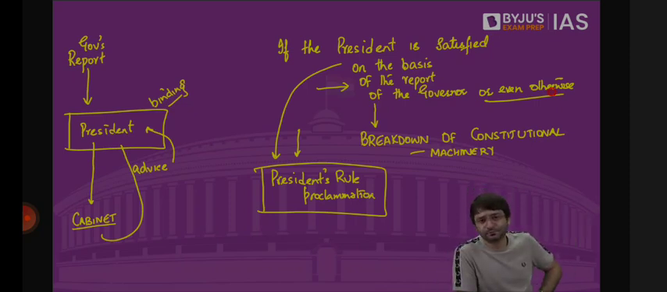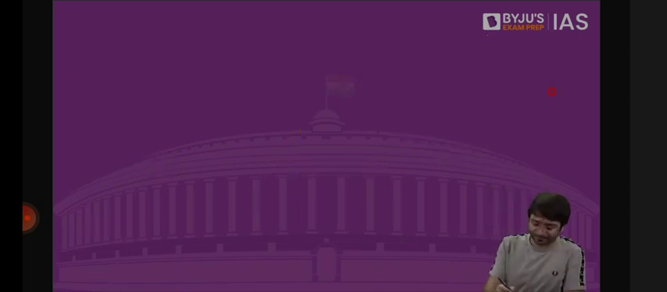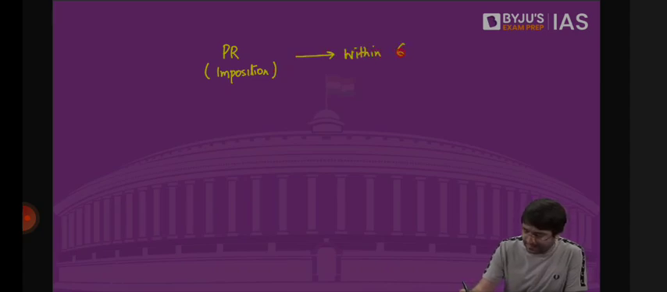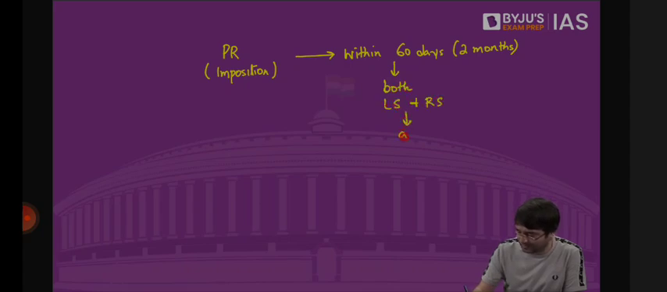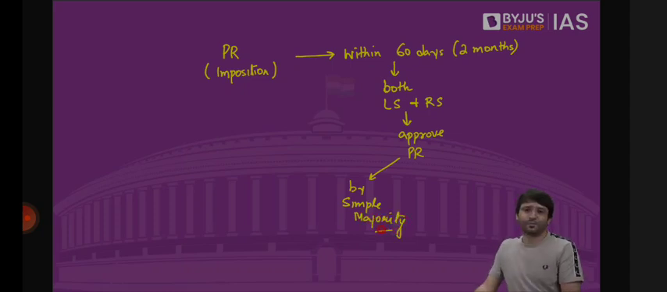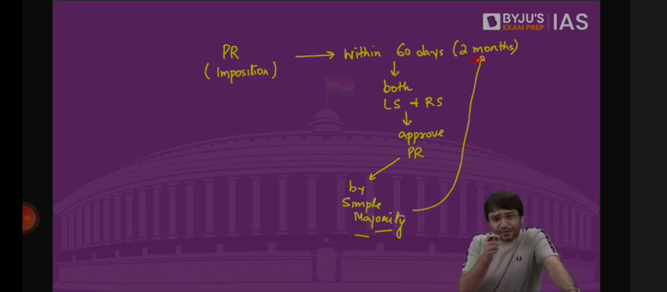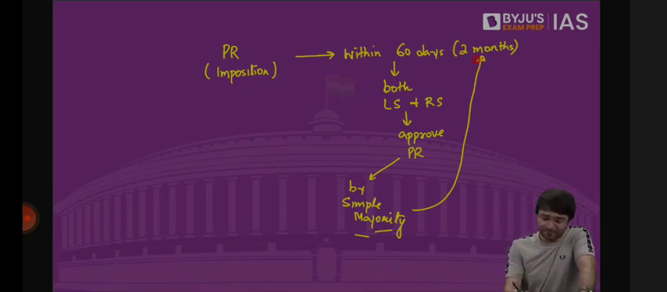Once president's rule is imposed, within 60 days, which means within 2 months, both Lok Sabha and Rajya Sabha shall have to approve president's rule by simple majority. Both houses separately will have to pass a resolution by simple majority, but within 60 days of the proclamation of president's rule. If it is approved by both houses of the parliament separately, president's rule continues for 6 months.